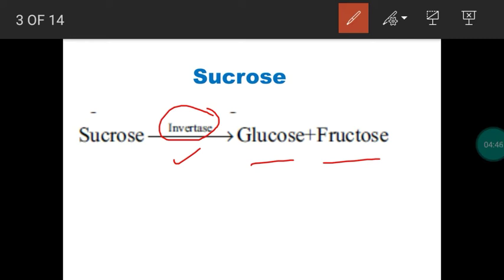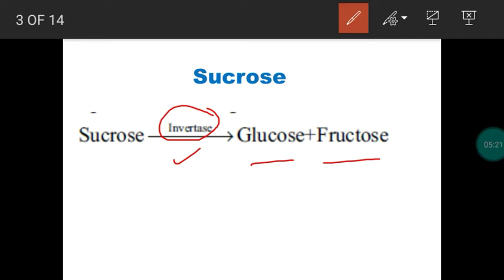Next, an important one-mark question: sucrose is an invert sugar. Yesterday we studied that invert sugar contains equal amounts of glucose and fructose. So if you take sucrose, which gives 50% glucose and 50% fructose, this is an example of invert sugar. Next, what about optical activity? As we studied yesterday, glucose is a dextroisomer, dextrorotatory. Fructose is a levoisomer, levorotatory. Isn't it? Yesterday we studied.